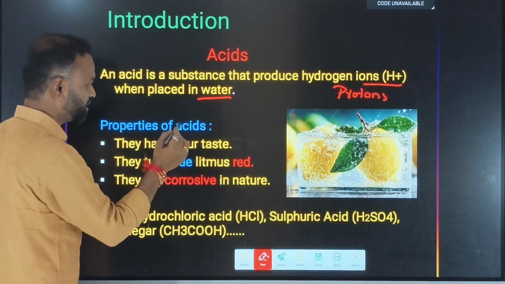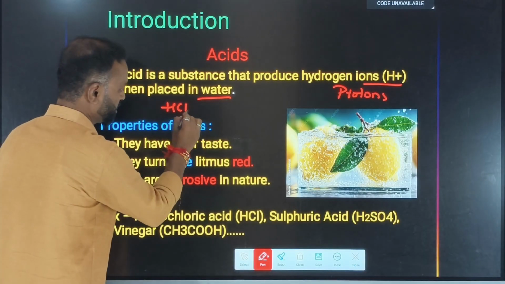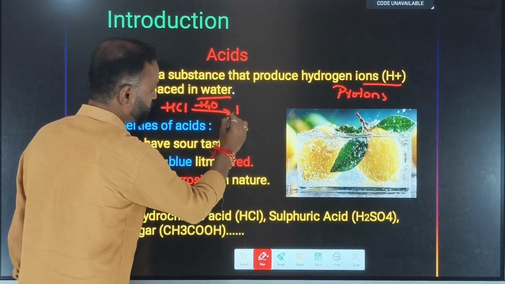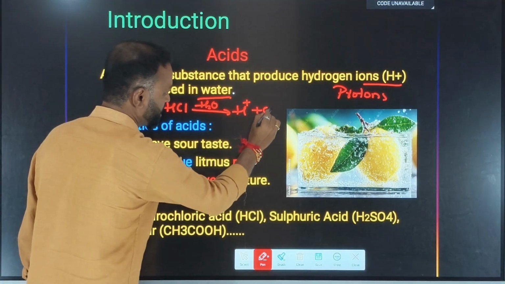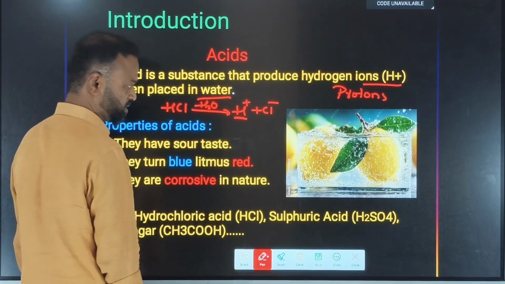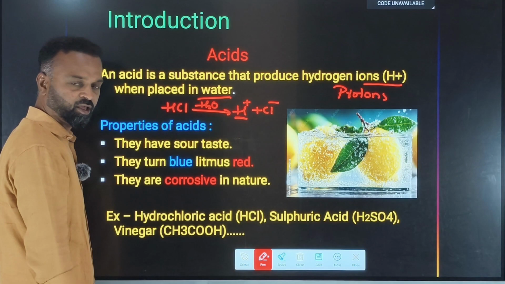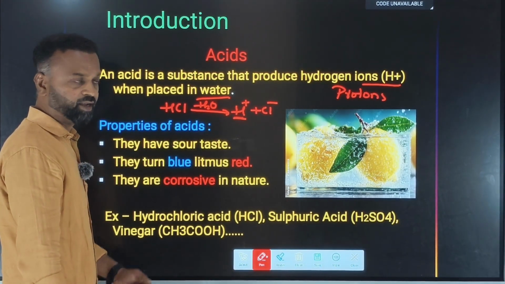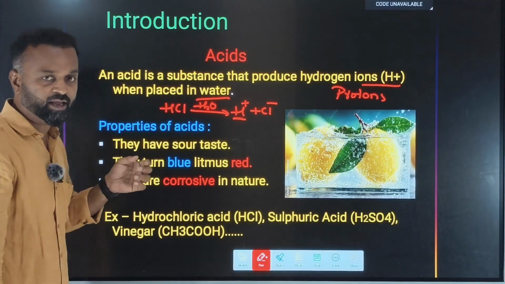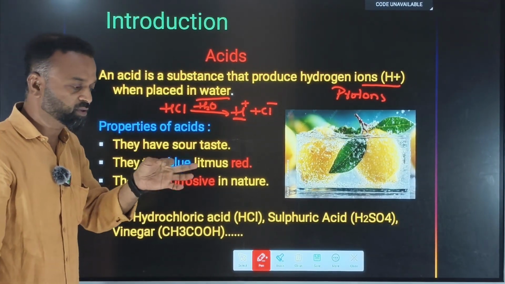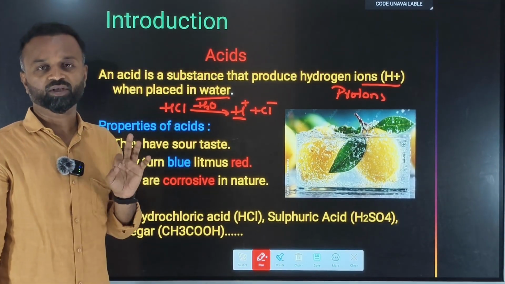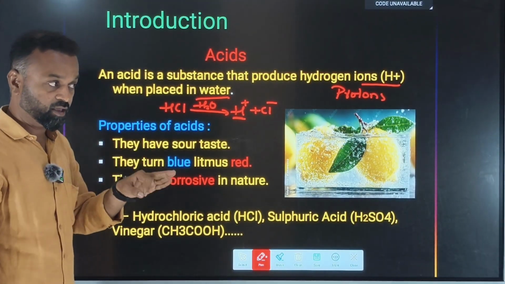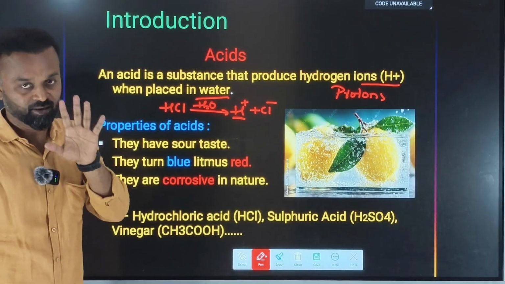For example, later we will discuss in detail, when we add water to HCl, it will dissociate to produce H plus and Cl minus ions. So which ions are they dissociating into in water? They dissociate into H plus ions only. That's the reason the definition says it is a chemical substance which produces H plus ions in its aqueous state. No other chemical substances will produce H plus ions in their aqueous state apart from acids.